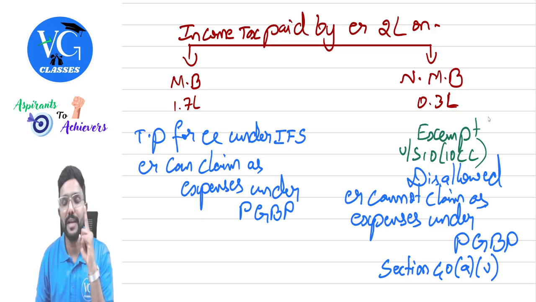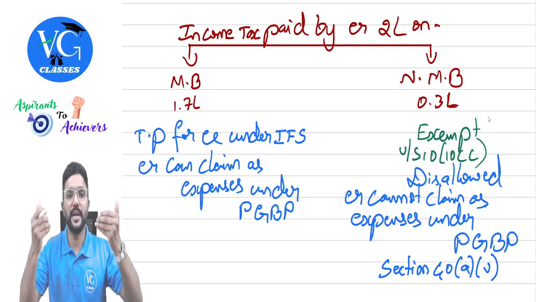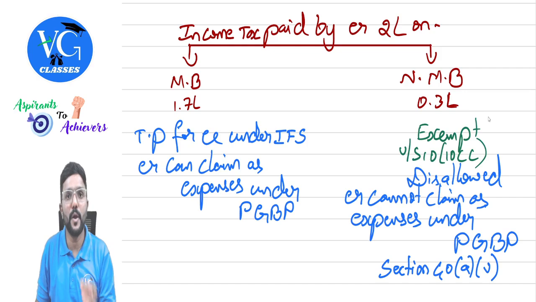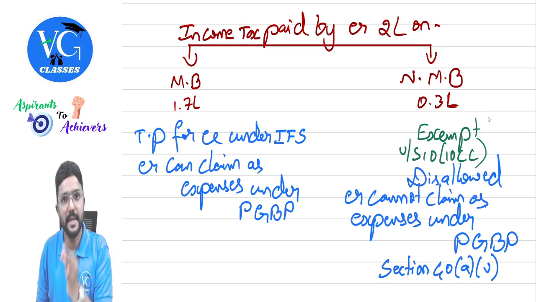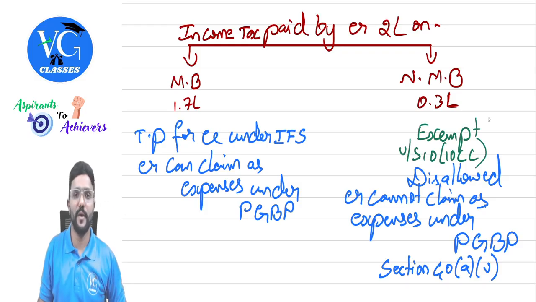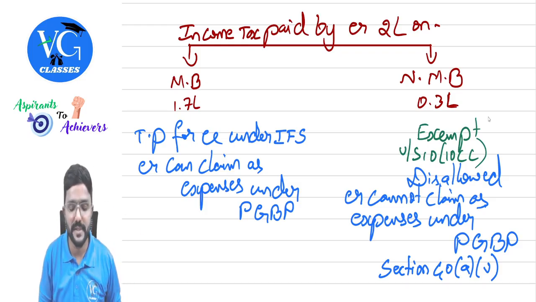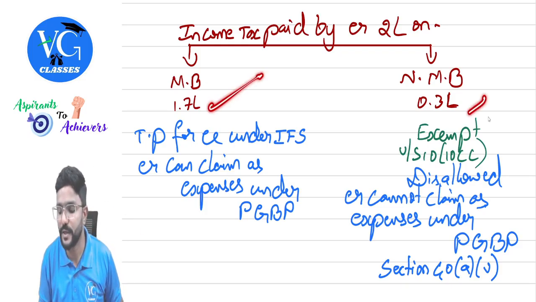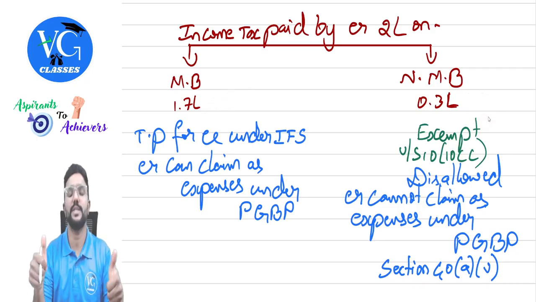And please be careful, I will repeat once again. If the employer or the associate pays income tax on their own income, that is not allowed as an expense under the head PGBP. But what we are talking about here is the employer paying income tax on the salary income of the employee. Can he claim it as an expense? Yes, he can claim this, but not this. Got it? Yes, sir.